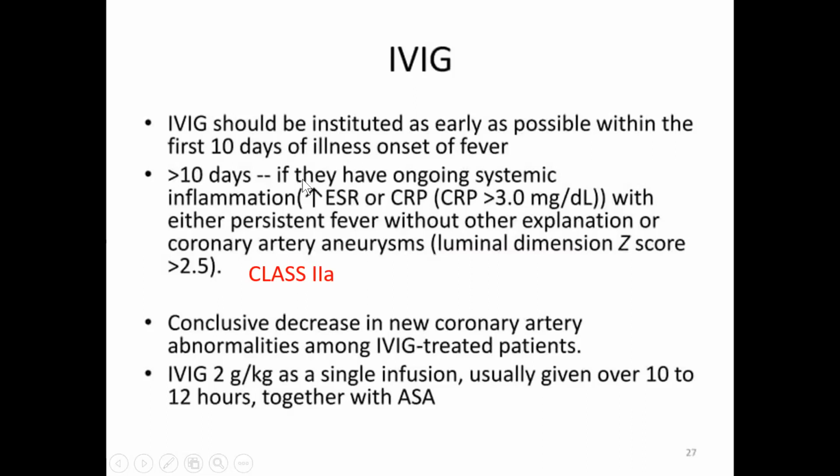So whom should we not give IVIG? If the duration of illness is more than 10 days, they may not benefit from IVIG. So that is a class 3 indication. Even after 10 days, to whom can we give? There is a subset: if the fever is ongoing or ESR and CRP are still high, or if there are coronary artery aneurysms, then that is a class 2A indication to give IVIG even after 10 days. So it is usually better to give within 10 days.